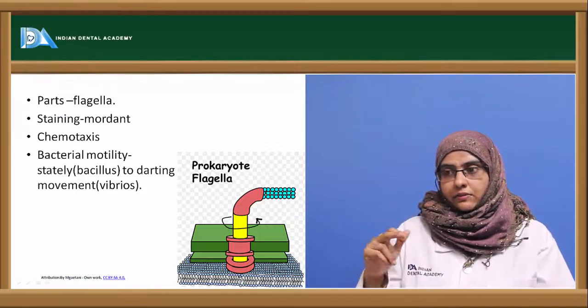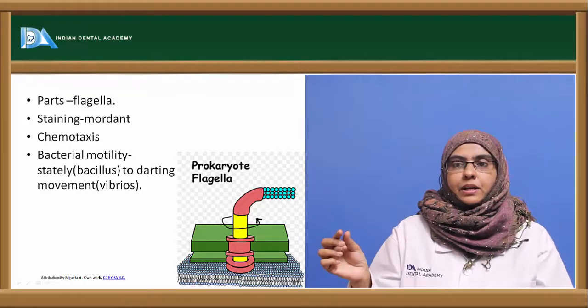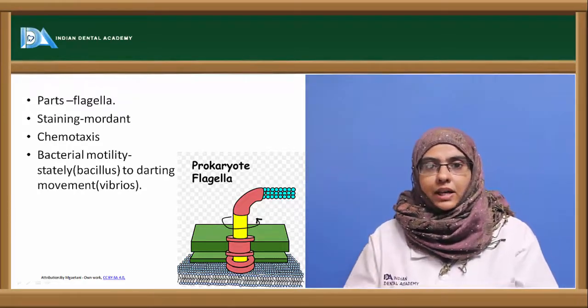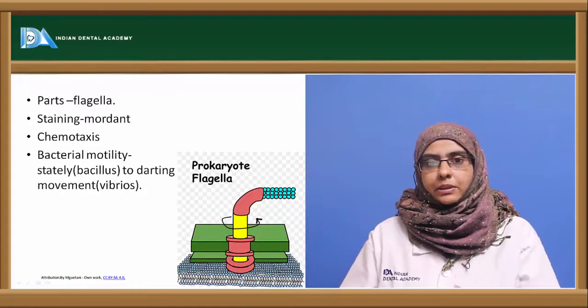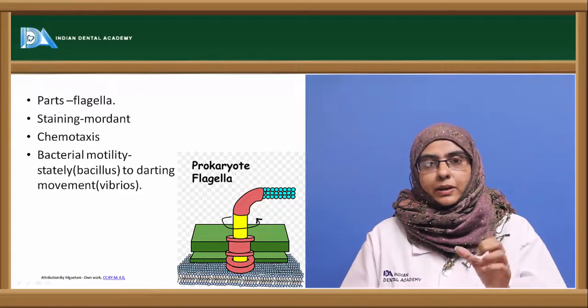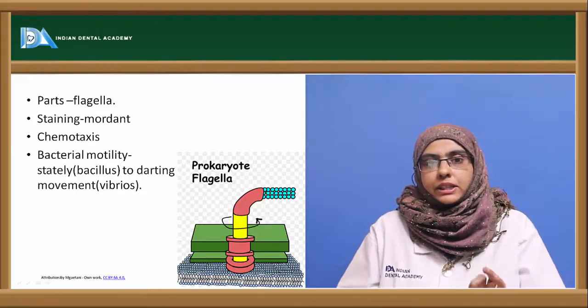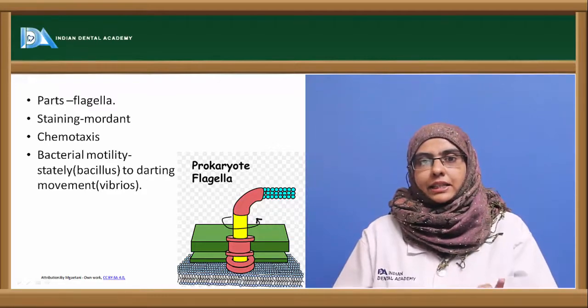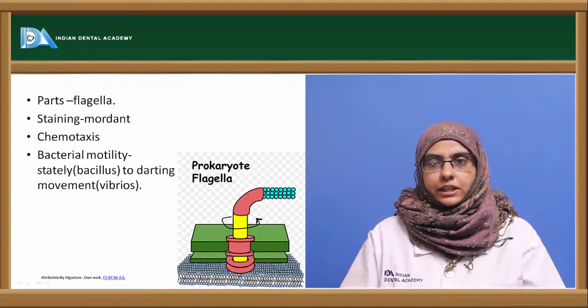The filament ends in a square-shaped tip. It is very difficult to see flagella under the microscope, so you have to increase the diameter of the flagella and then study it. That staining method uses a mordant. The mordant helps to fix the flagella and increase the diameter so that we can stain with different stains and then view it under the microscope.